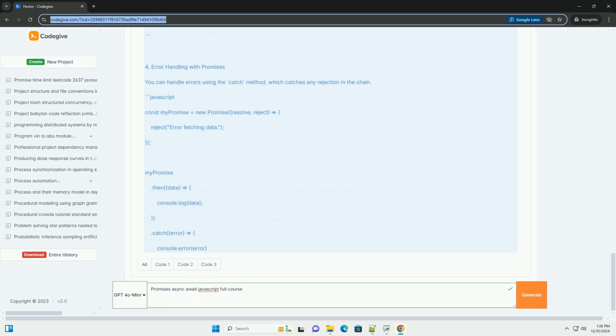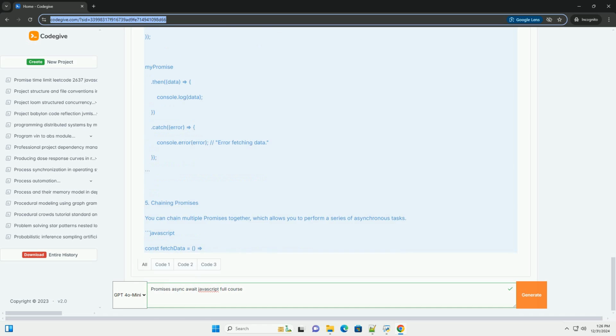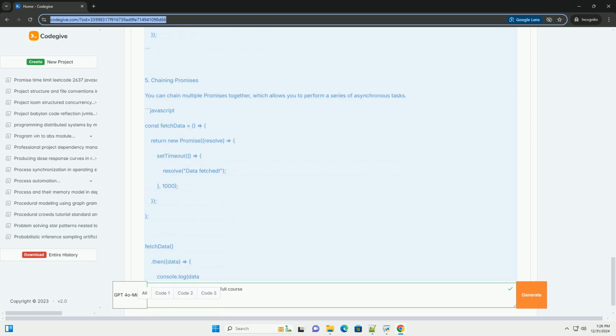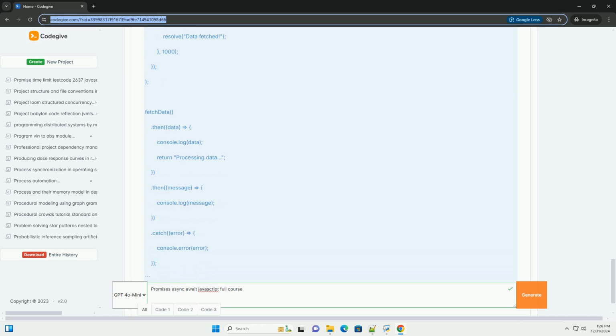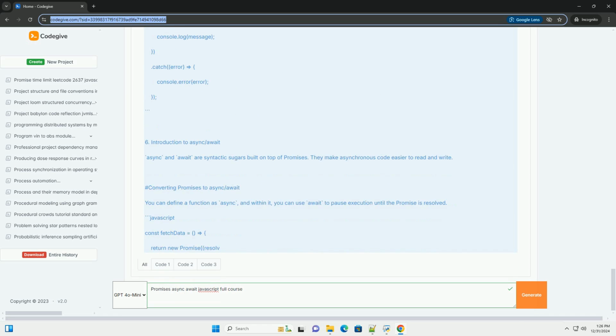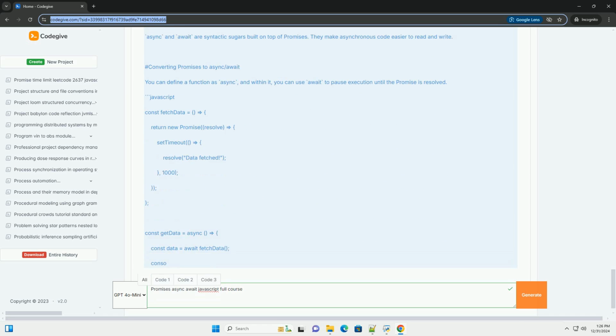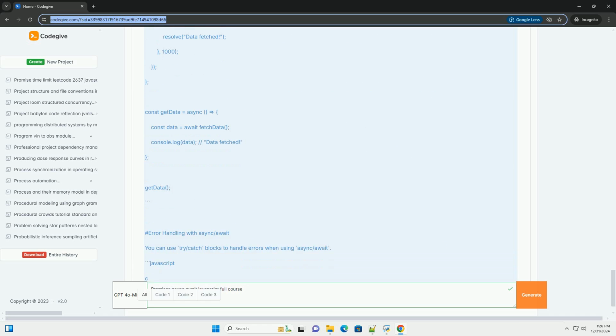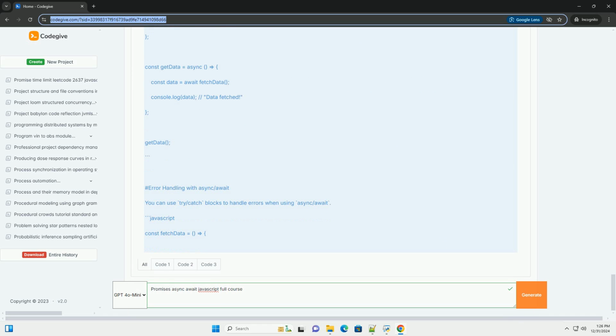Table of contents. 1. Introduction to asynchronous programming. 2. Understanding callbacks. 3. Introduction to promises: creating a promise, consuming a promise. 4. Error handling with promises. 5. Chaining promises. 6. Introduction to async/await: converting promises to async/await, error handling with async/await. 7. Real-world example. 8. Conclusion.